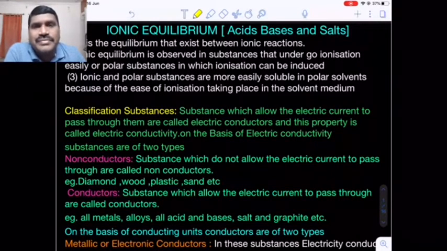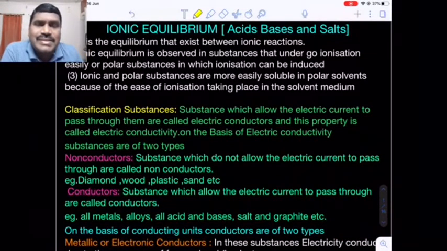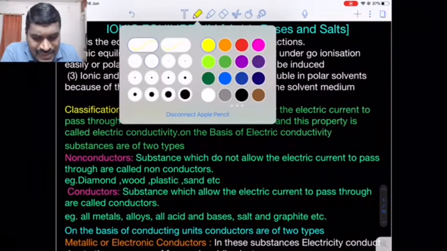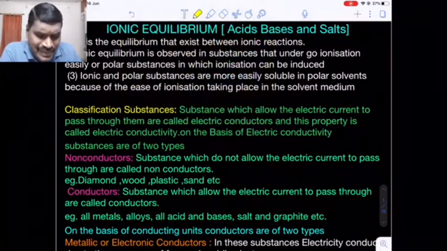Now here, in this ionic equilibrium, throughout the chapter, the solvent is water. Water is a polar liquid which acts as a universal solvent. So by default, the solvent is water. If you do not mention the solvent, it is still assumed to be water. This chapter is also known as acids, bases and salts.